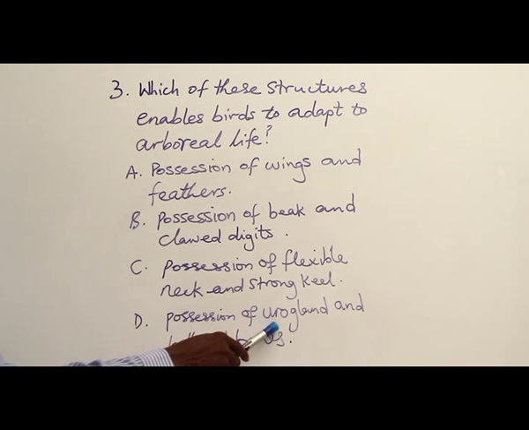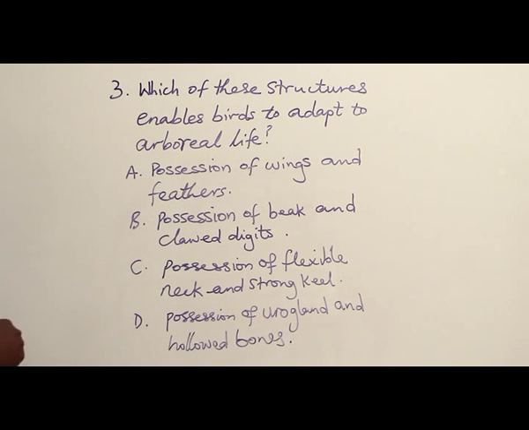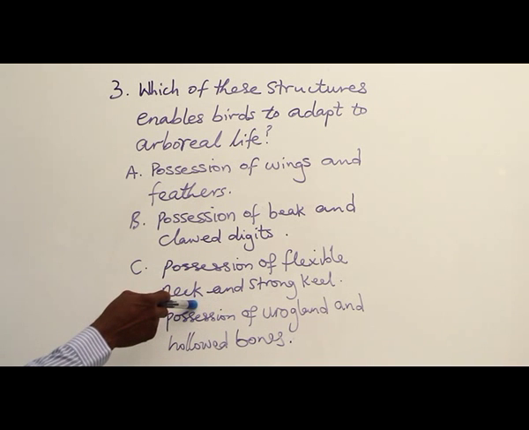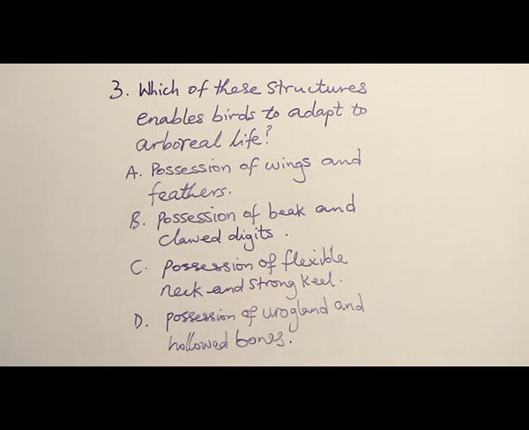Option D, possession of uropygial glands and hollow bones. Hollow bones make birds to be light, but the uropygial gland produces oil to oil the feathers so that they can be waterproof. So this gland does not make the birds fly strongly. So C, possession of flexible neck and strong keel. The strong keel gives support to the wings during flight. That means the chest of a bird, the muscle there, is strong. But the flexible neck does not even promote good flight in the air. So C is not strong enough.